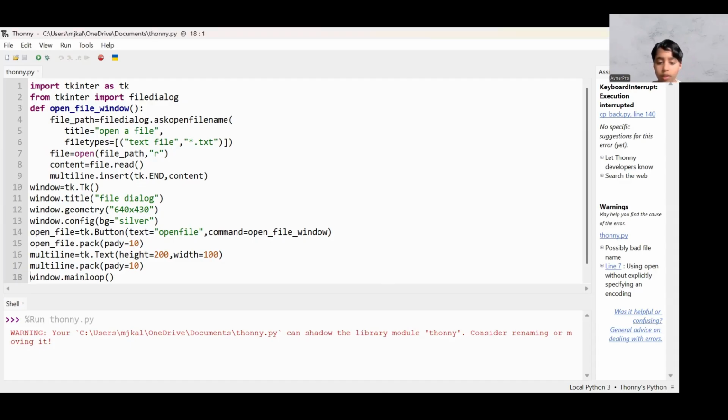Let's search. Oh, where am I? Yeah, here. File name was what? Names. Oh, right there. See? So you see that, right? It's printing it again. I can do it again. So whatever file you open that's a text file, it will write the data in the multi-line text box.